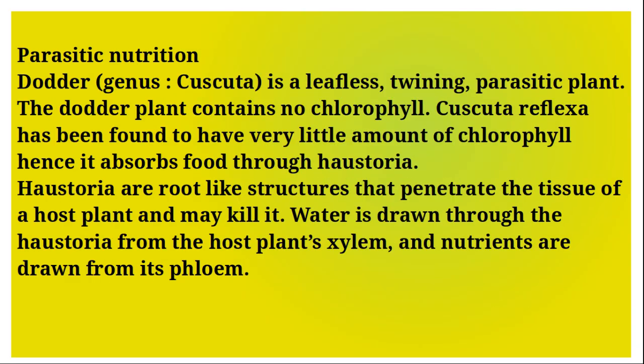Parasitic nutrition. Dodder is a leafless twining parasitic plant. The dodder plant contains no chlorophyll. Cuscuta reflexa has been found to have very little amount of chlorophyll, hence nutrition is absorbed through haustoria. Haustoria are root-like structures that penetrate the tissue of a host plant and make a link. Water is drawn through the haustoria from the host plant's xylem, and nutrients are drawn from its fluid.